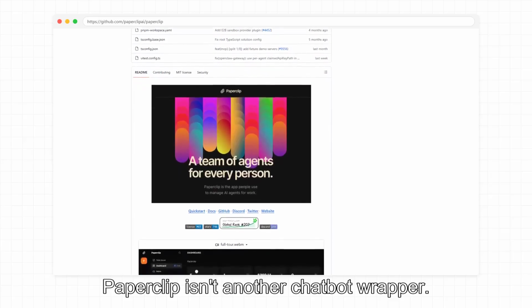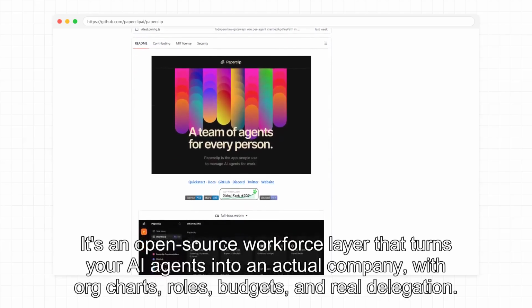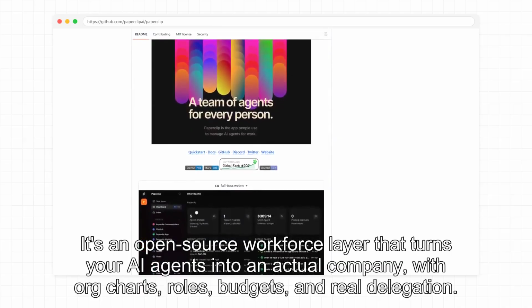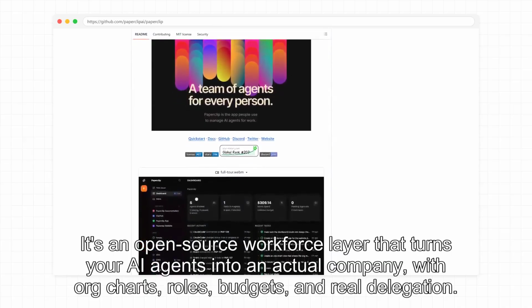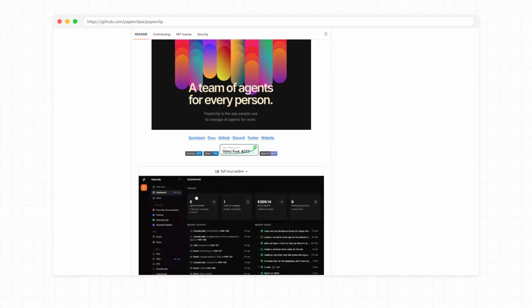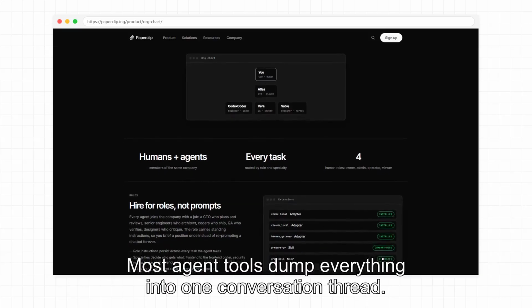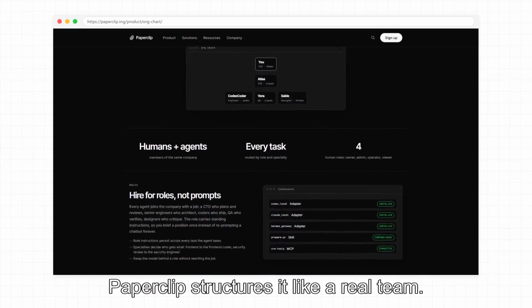Paperclip isn't another chatbot wrapper. It's an open-source workforce layer that turns your AI agents into an actual company, with org charts, roles, budgets, and real delegation. Most agent tools dump everything into one conversation thread. Paperclip structures it like a real team.